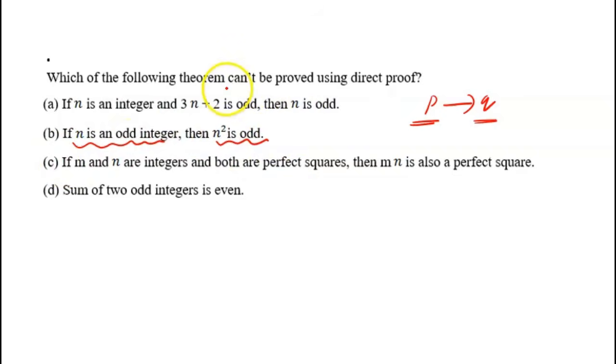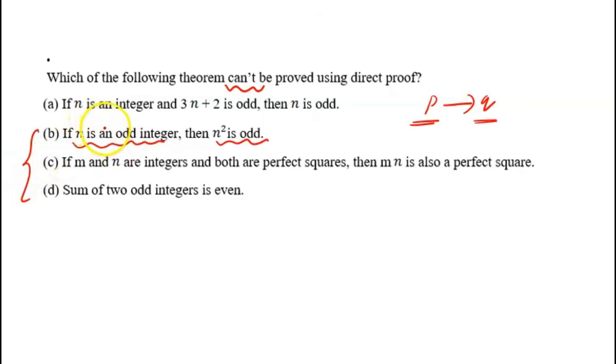They are asking which of the following theorems can't be proved. So this can be proved. If m and n are integers and both are perfect squares, then mn is also a perfect square. This can also be proved by the direct proof method, so this is also not a correct option. Sum of two odd integers is even. So here also we can take two odd integers and their sum will be even. So all these three options can be proved using the direct proof method.